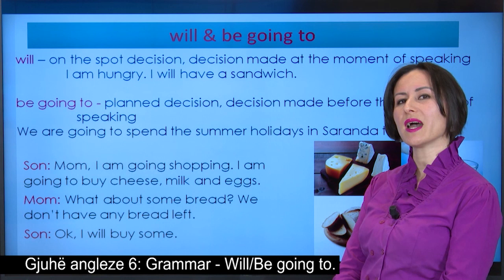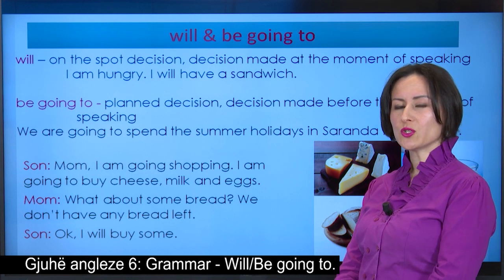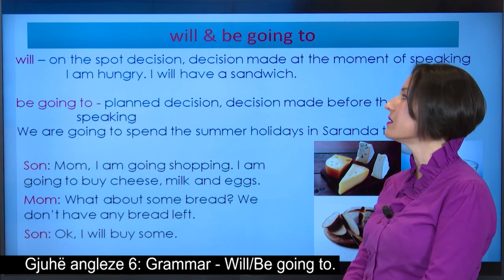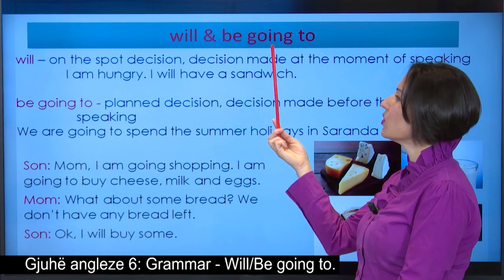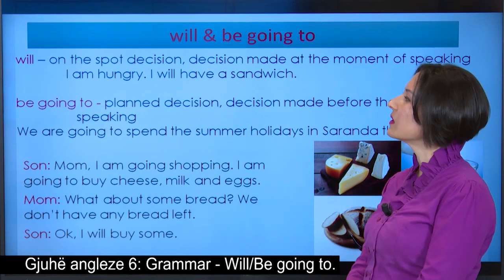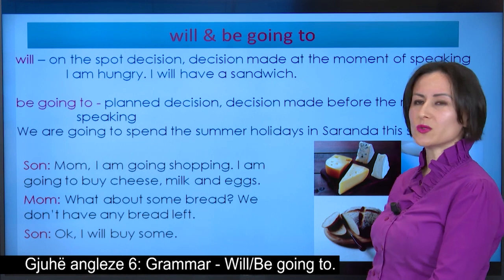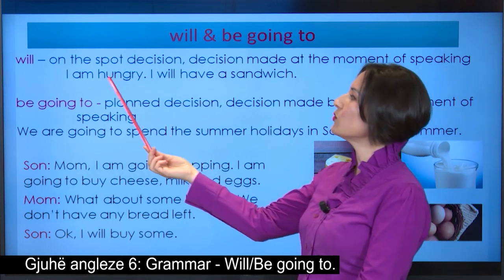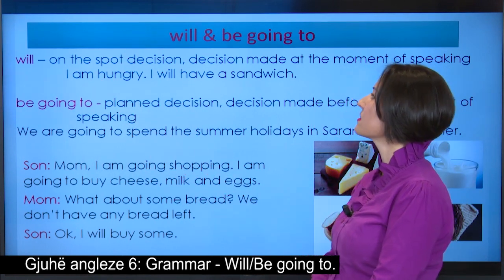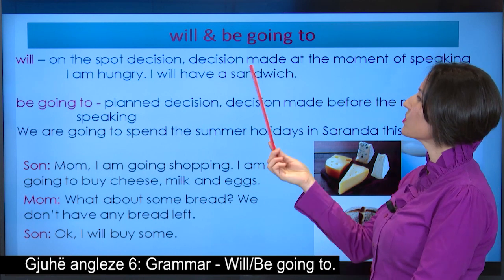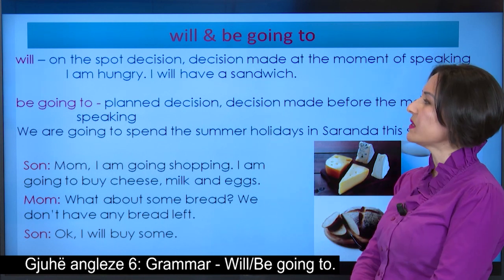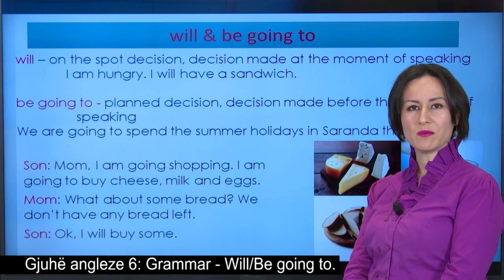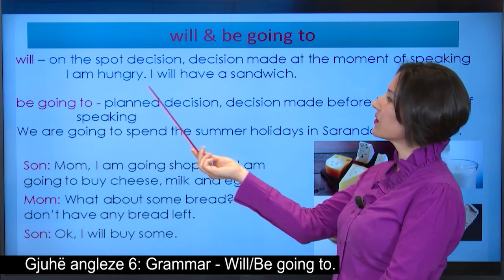So, let us have a closer look at the differences between will and be going to. As you can notice, will is used for on-the-spot decisions or decisions made at the moment of speaking. For example, I am hungry.